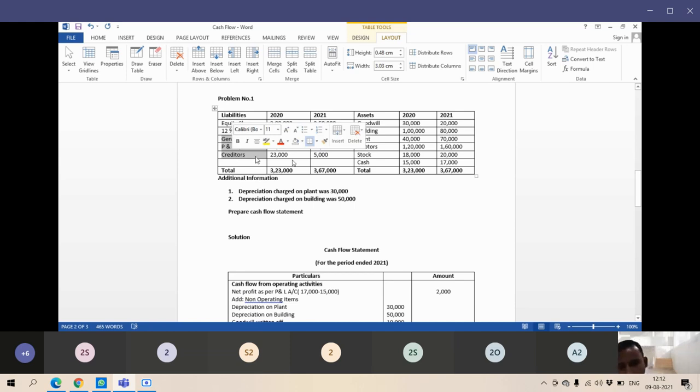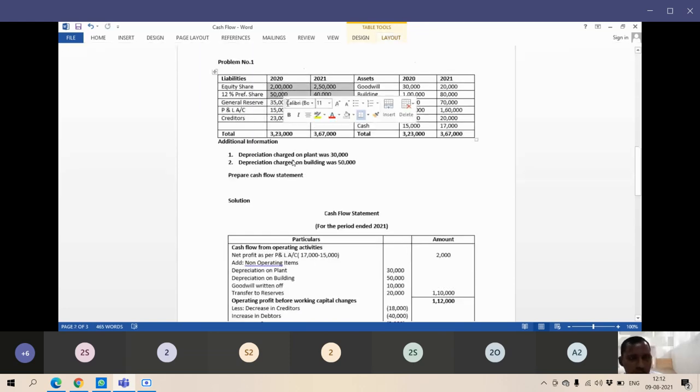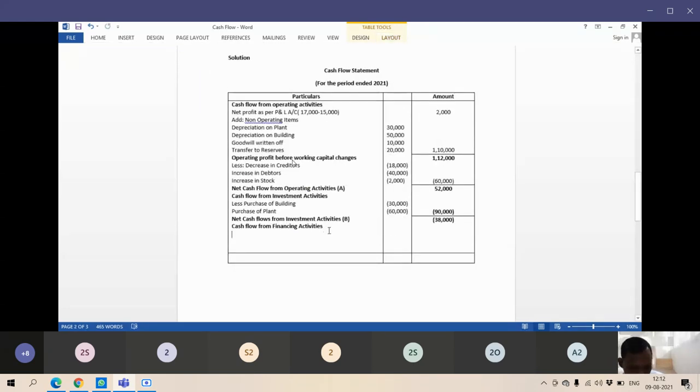Only in the financing activity, the debentures which we have issued, or preference shares, equity shares, which are required to meet our capital requirement, for that reason it comes in the financing activity. Here equity shares we have only issued, or preference shares we have redeemed. These two things happen in the financing activity.